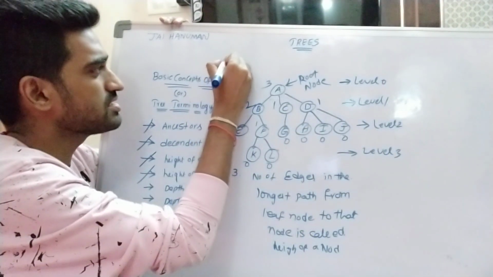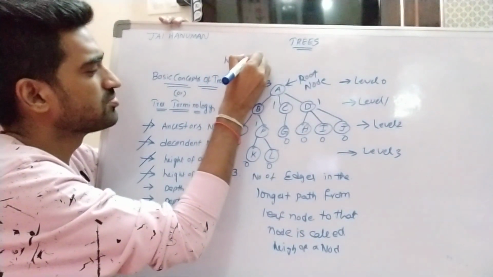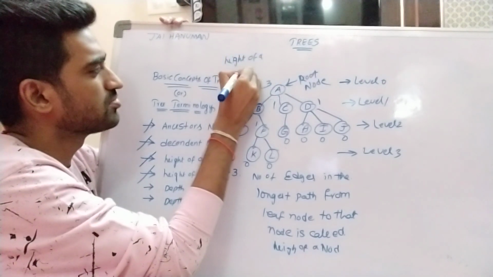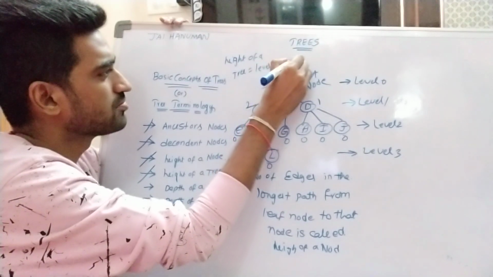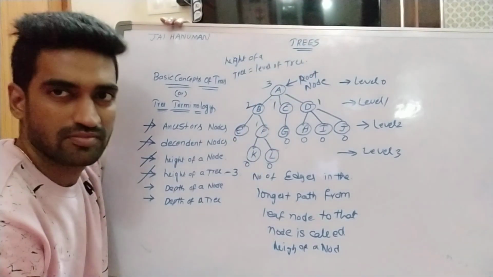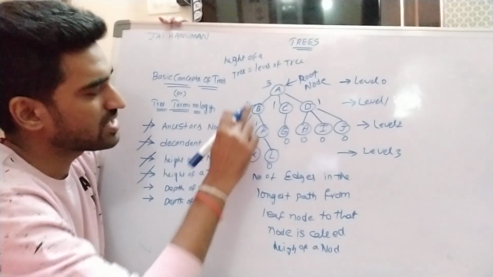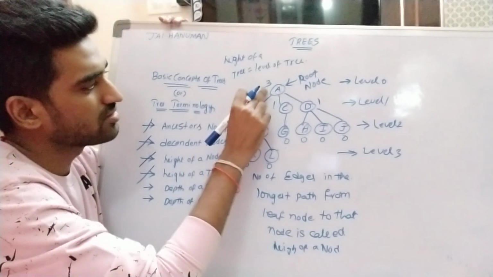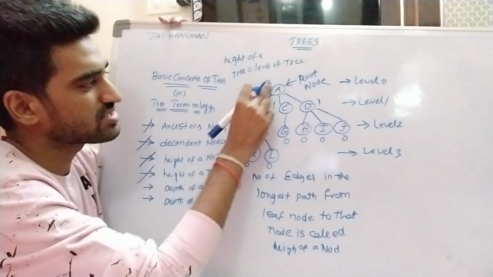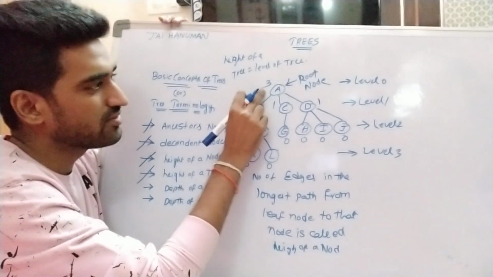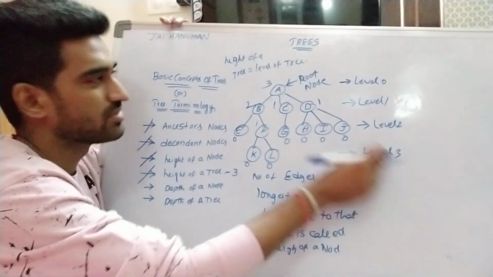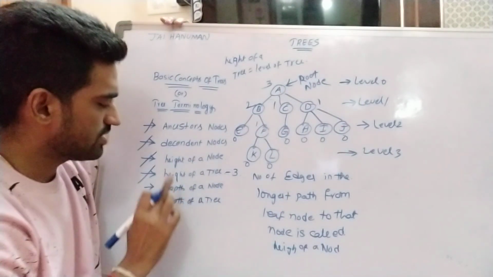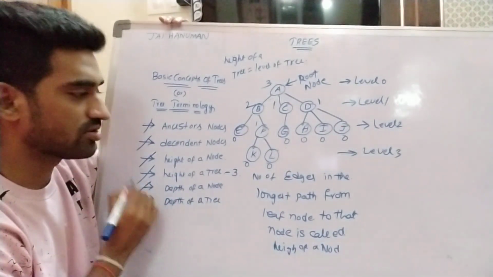So for this tree, what is the height? Maximum node height A 3. That's why height of a tree is 3, which is equivalent to level of a tree. So what is the level for this tree? 3, right? Then we are discussing depth of a node.